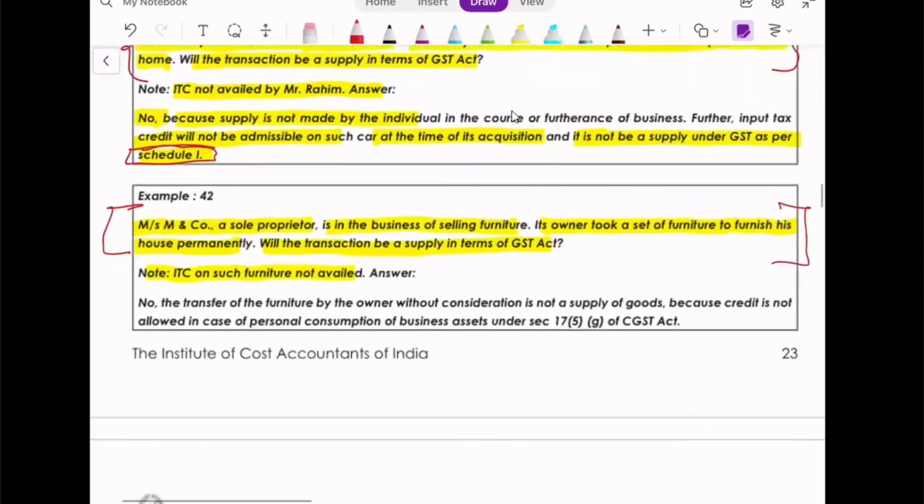I'm saying that, given that ITC is not availed, it is not a supply as per Schedule 1. Will it constitute a supply in any other way if ITC is not available? Section 7(1), clause A, clause B, any other way? Will it constitute a supply? I don't think so. As per the GST Act, it will not be a supply. Correct.